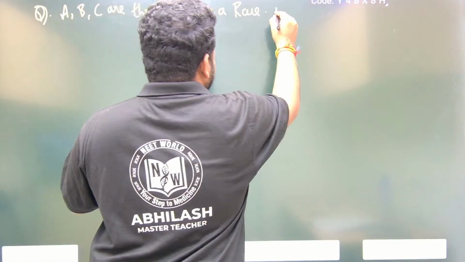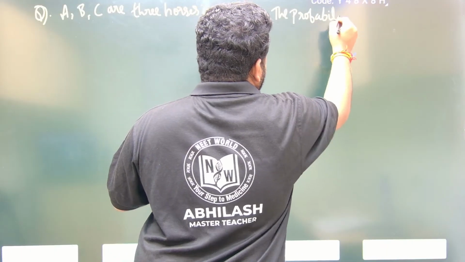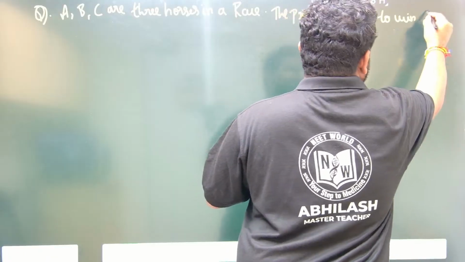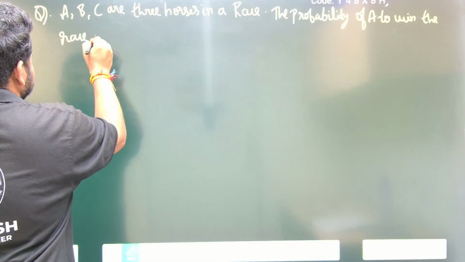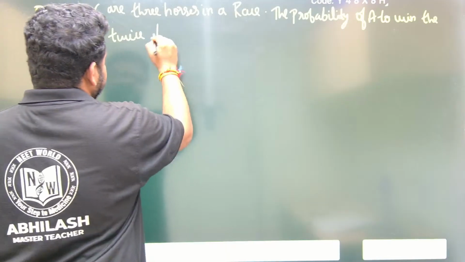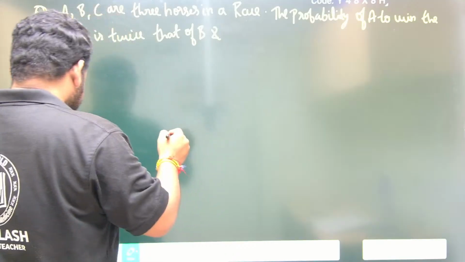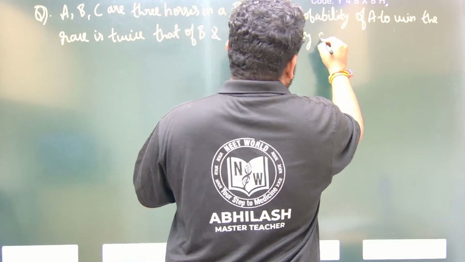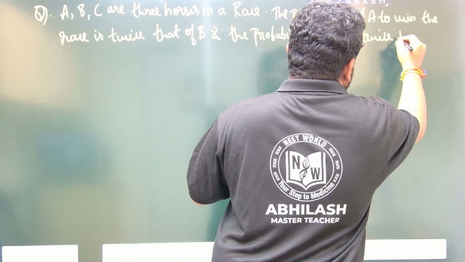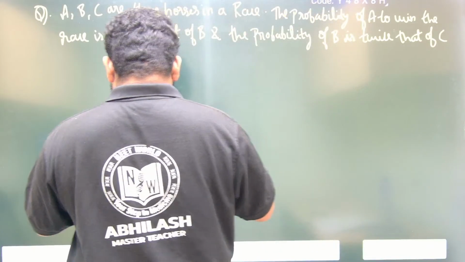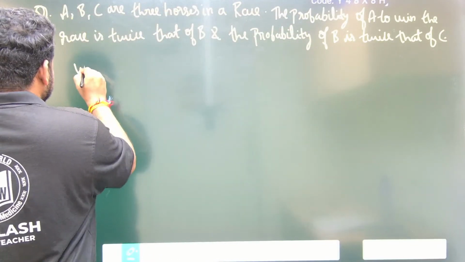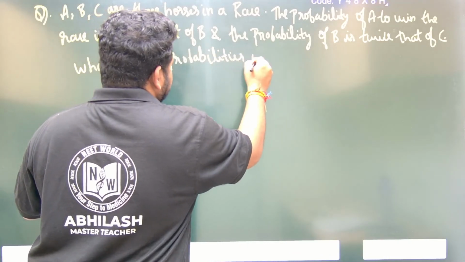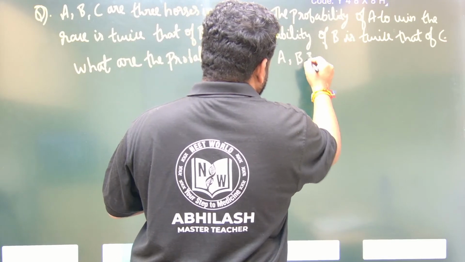The probability of A to win the race is twice that of B, and the probability of B is twice that of C. They are asking what are the probabilities of A, B and C to win the race.